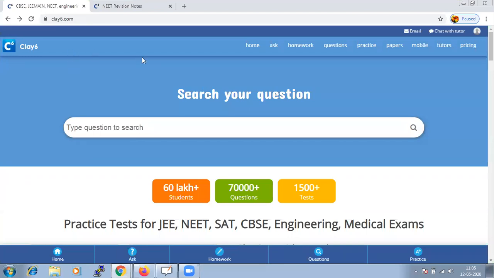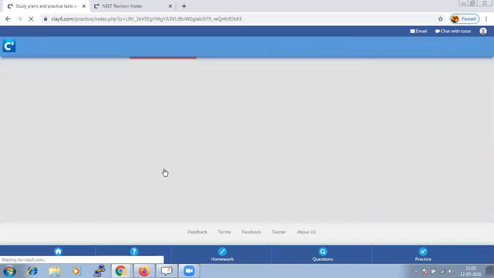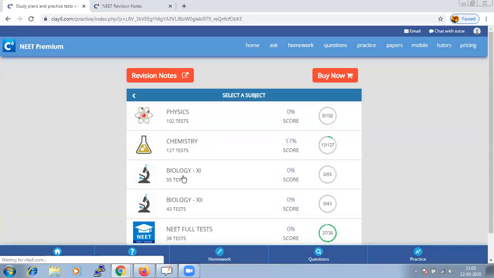If you go to clay6.com and click on practice, and since we are dealing here with NEET Premium, click on NEET Premium. NEET Premium has 4 test series, that is for each subject: physics, chemistry, biology, and NEET full test papers.